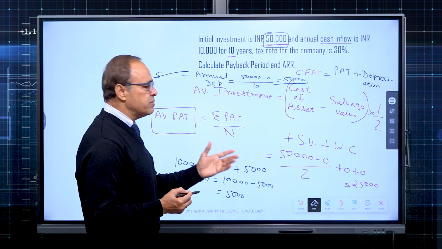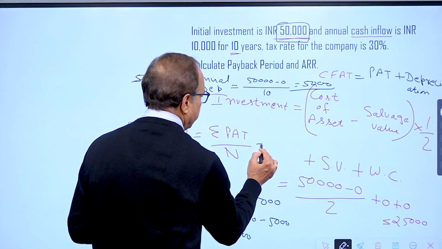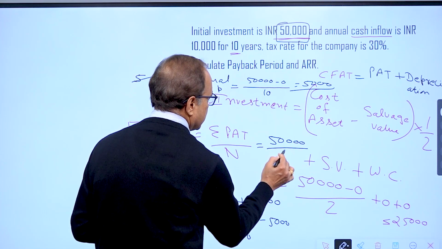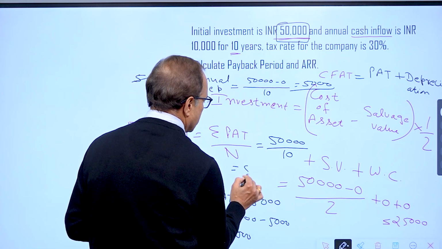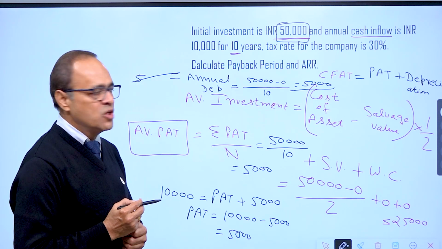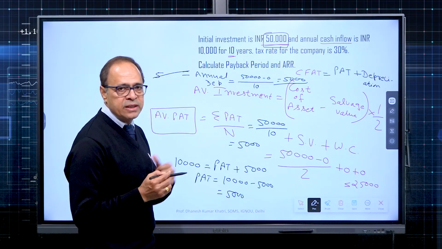Since every year it will be the same, we need not sum it up. Even if we sum it up, over a period of 10 years, total profit will be 50,000. Life is 10 years. So average profit after tax is 5,000. So we get average investment 25,000, average profit after tax 5,000.